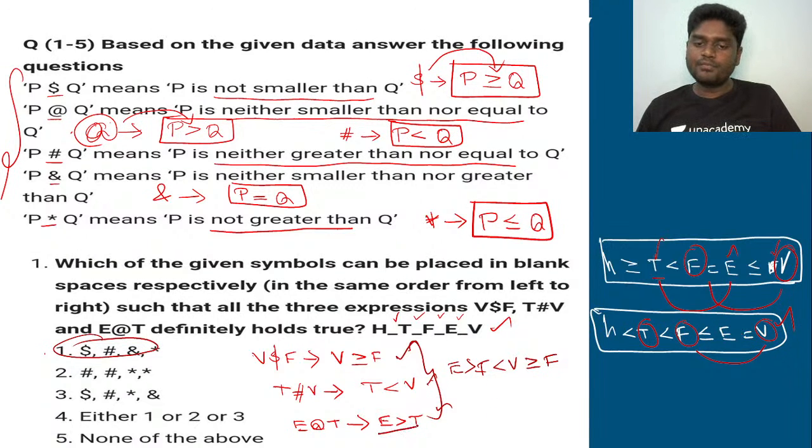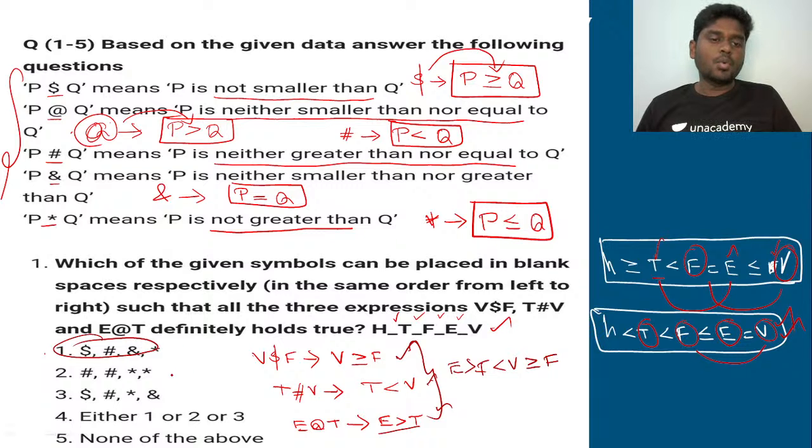Third one, you see, E greater than T. E is here, T is here. So absolutely E is greater than T. Again, all the three statements hold true in the second option also. Right? In the second option also.